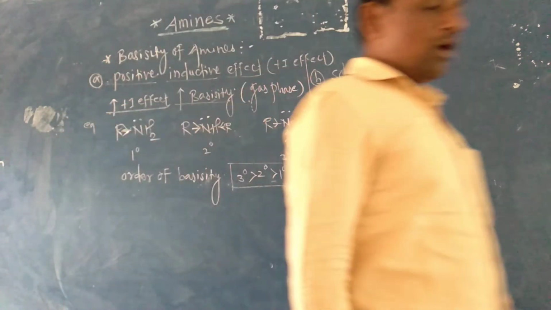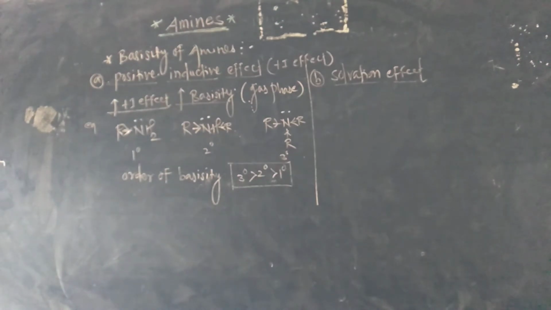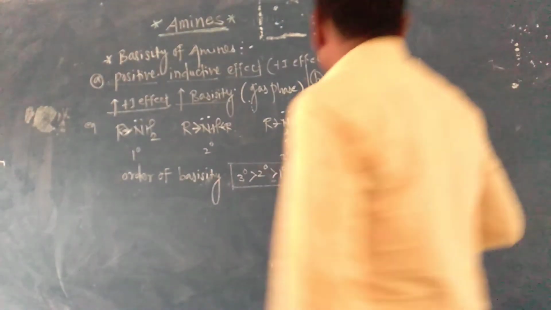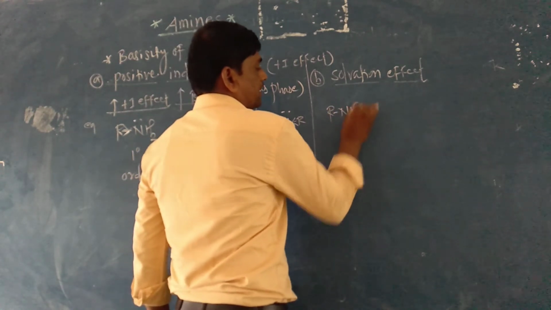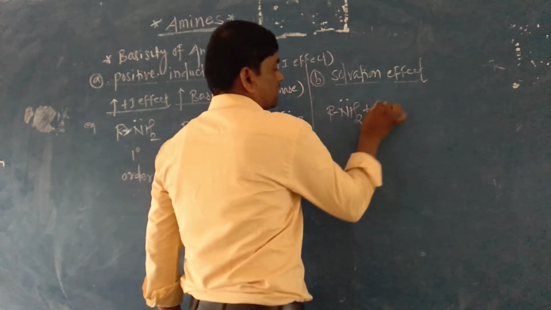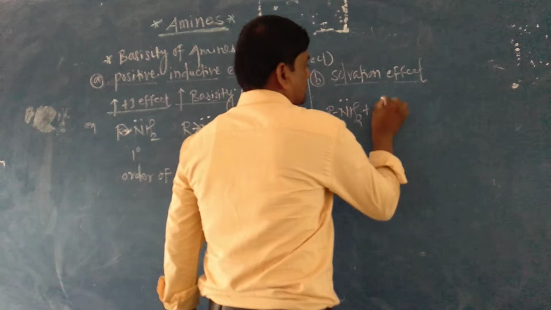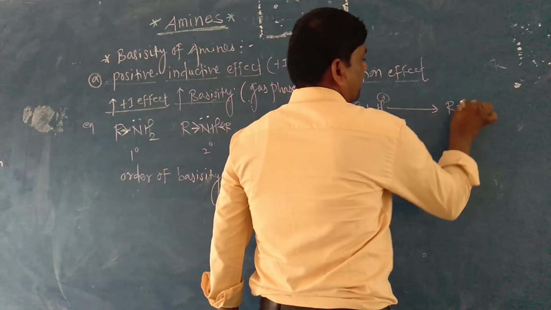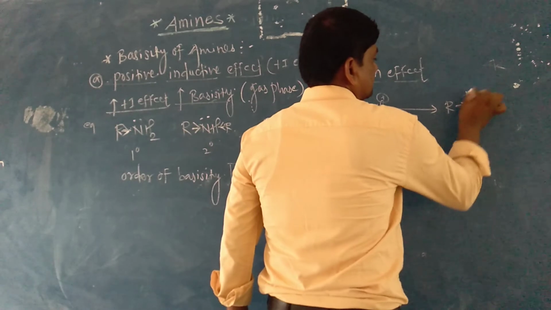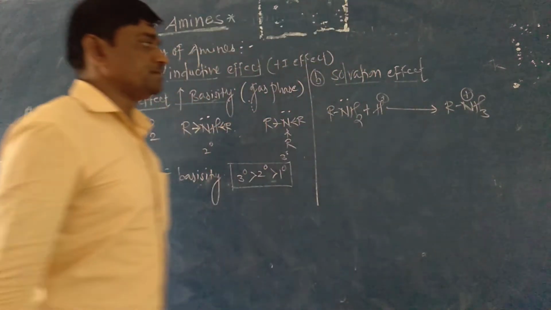We take the example of this solvation effect: R NH2, the lone pair of electrons accepts a proton from the water molecule, and the cation is formed.